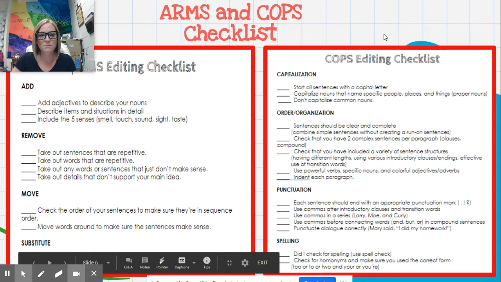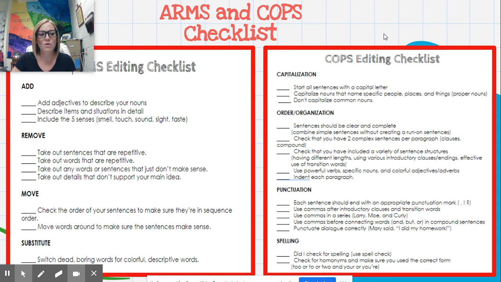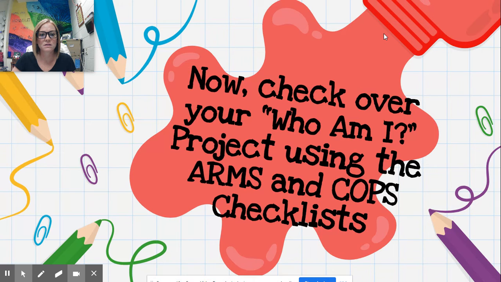So now that we've gone through these ARMS and COPS checklists, which each of you, there's a copy on Google Classroom. I also have copies for you in class. So now, once you've gone over this, you're going to check over your Who Am I project using the ARMS and COPS checklist. This is going to be one of your first assignments at the beginning of the week. You're going to go through your project, make sure it's completely done, then go through and revise and edit using those checklists. The checklist will be collected and graded as well, getting points for like participation, showing me that you're actually going through.